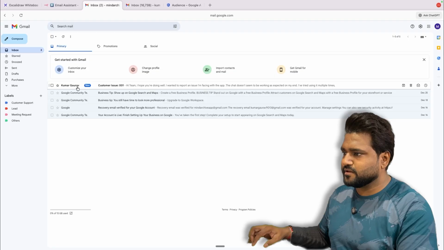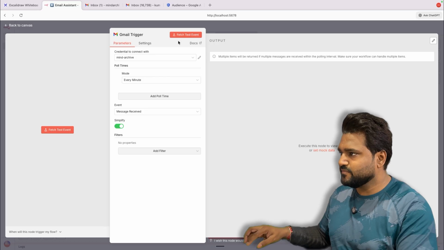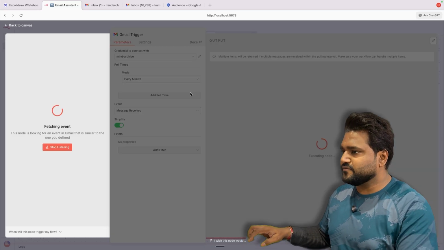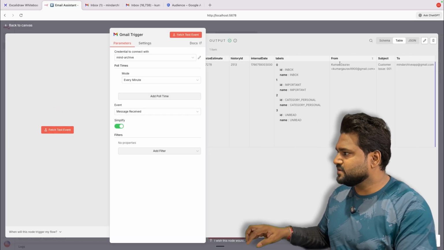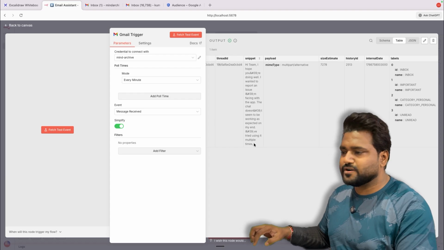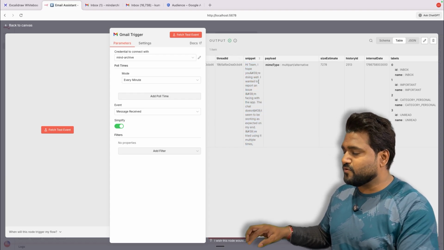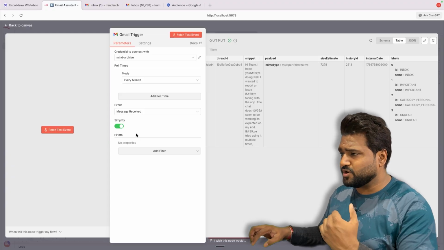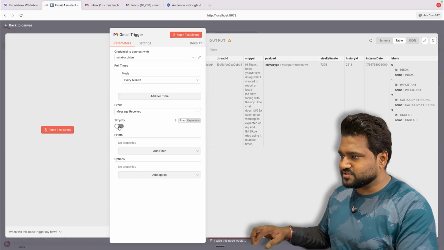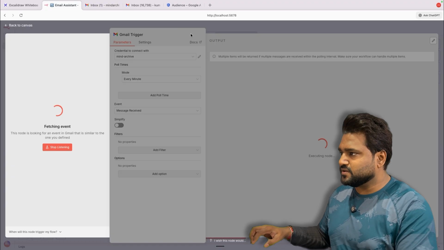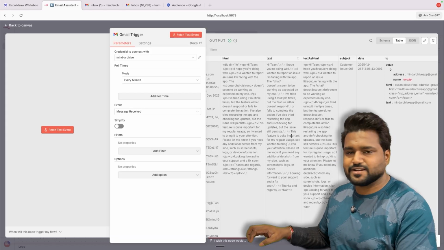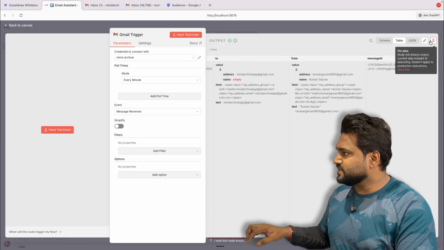Let's do that. Here you can see a new email has come, and let's test if we can fetch that email. As you can see, the email is coming, and this is not really what I typed in. This is basically creating a snippet, but we want the whole text which is in the body of the email. So just uncheck this or toggle this off. Now let's fetch this. Cool, this is the exact text which we sent. Let's pin this, go back.